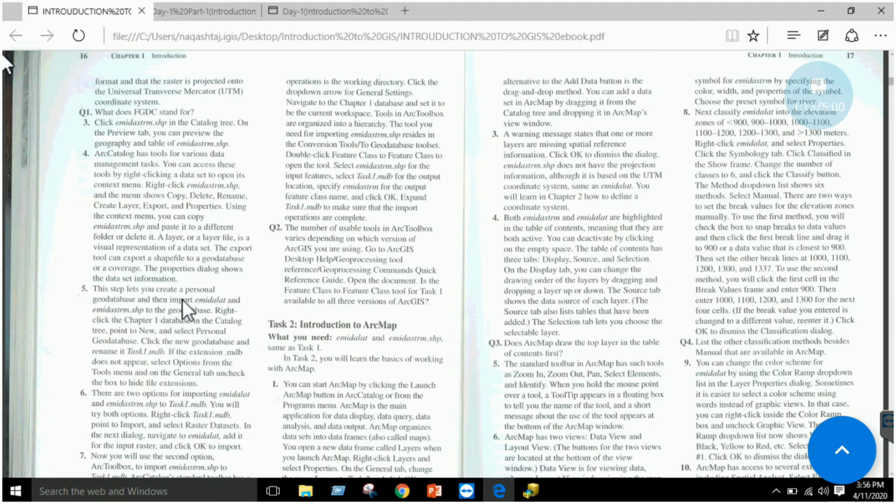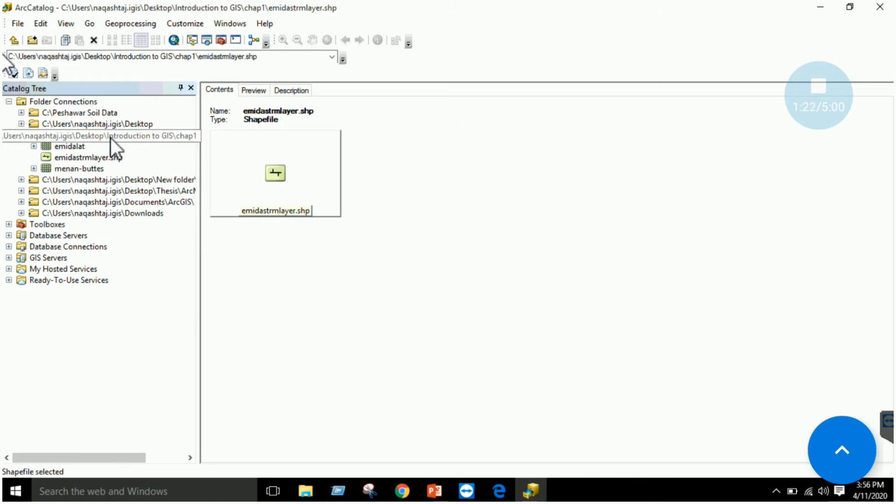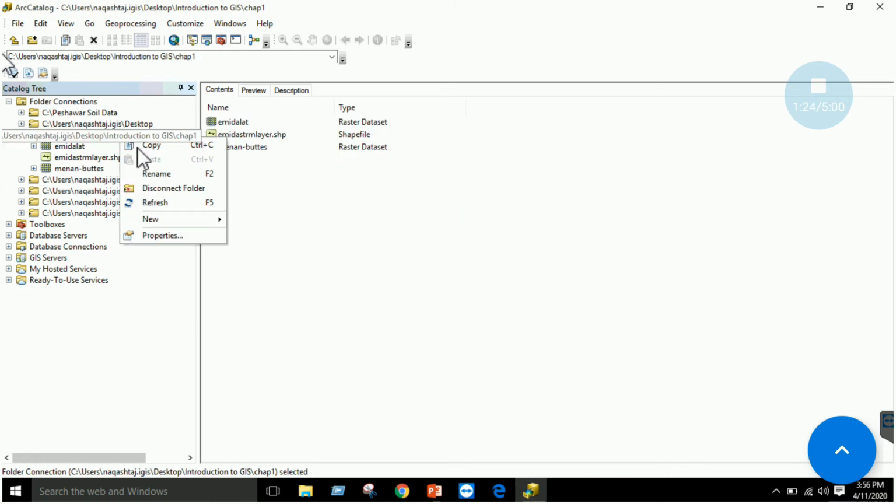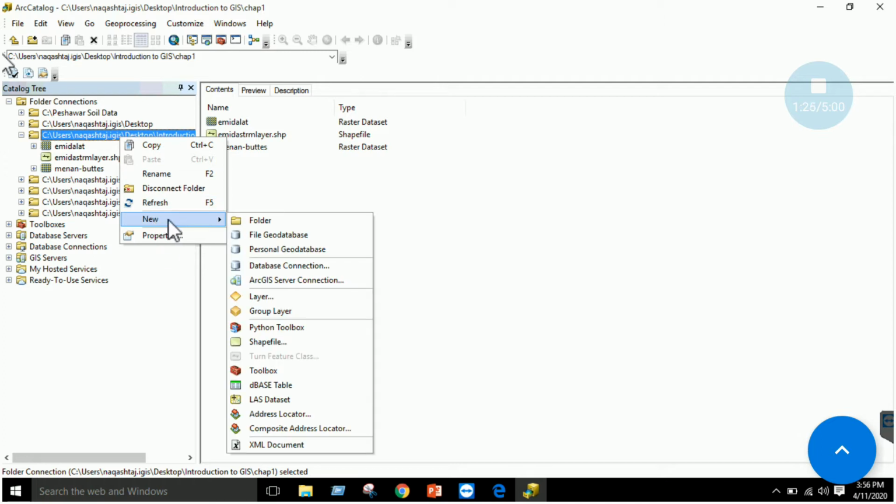Now in this step, what we need to do is to go to the catalog tree, point to new and select a personal geodatabase, right? So if you click over here in this folder, go to the new section, you can see various options. You have a file geodatabase and a personal geodatabase, right? So these are two types of databases. One will have a small size and the other one will have a large size. We will see next in detail what the difference is.